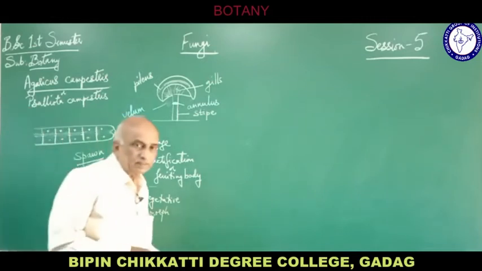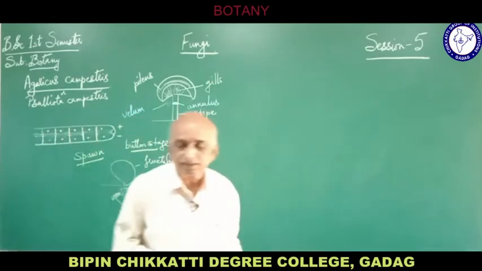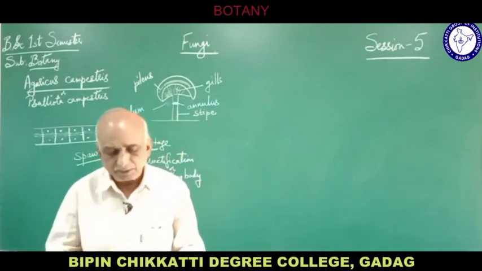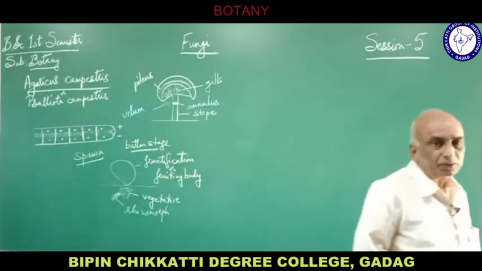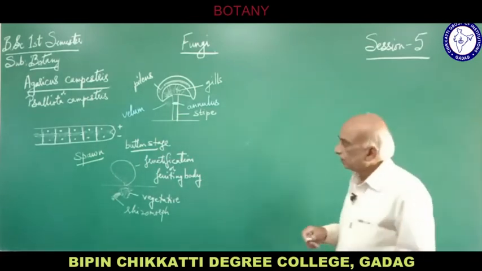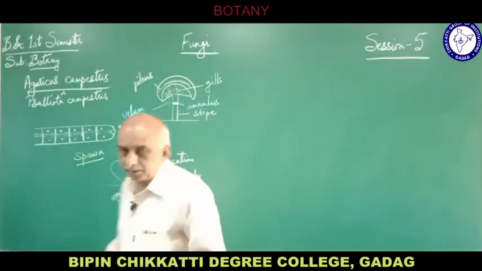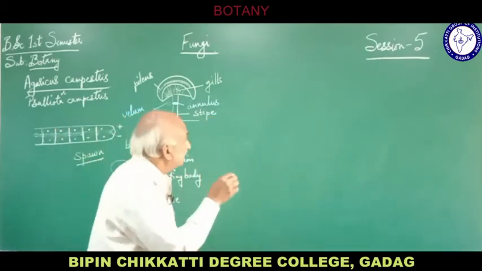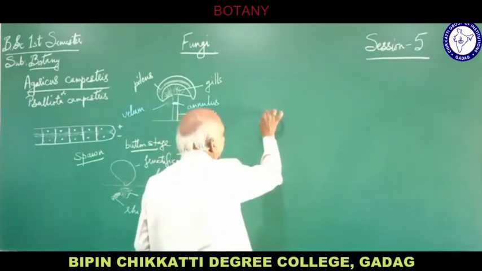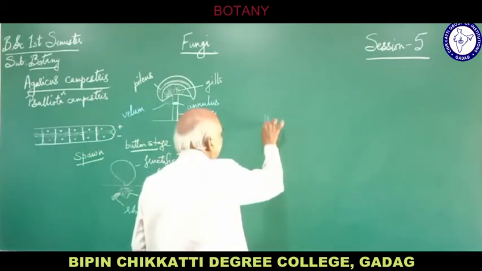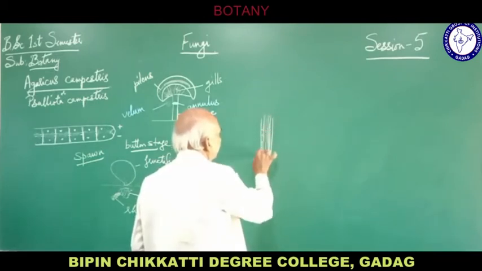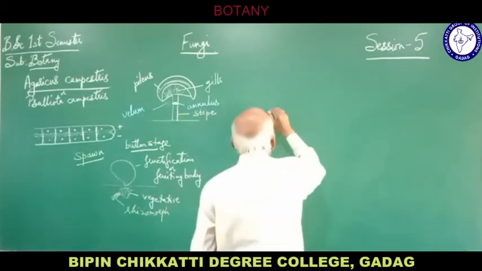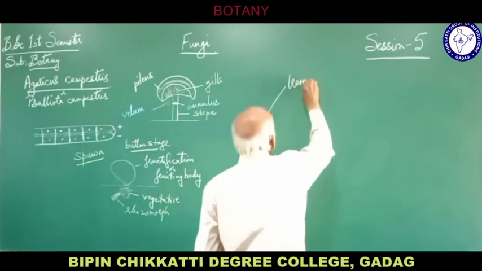Now the structure of a gill is important, which is actually involved in the reproduction. So the gills are the reproductive parts in the fruiting body or fructification. When we study the structure of a single gill, the central part of the gill is made up of elongated hyphae, of course septate hyphae, binucleate hyphae. So this structure is called the trama.